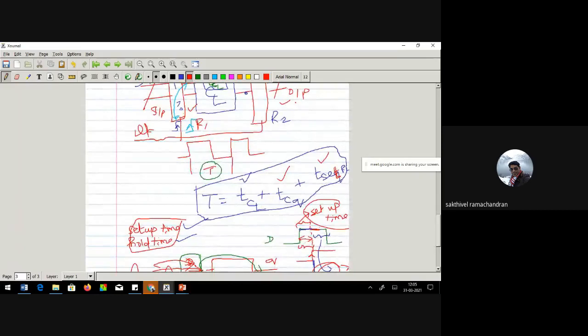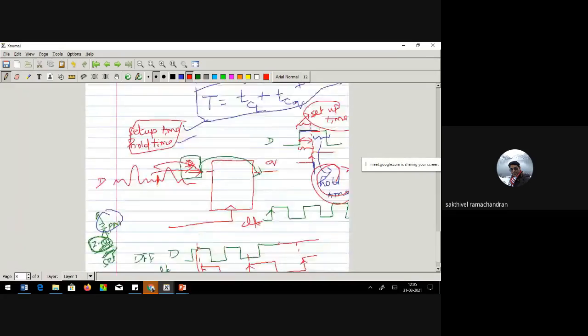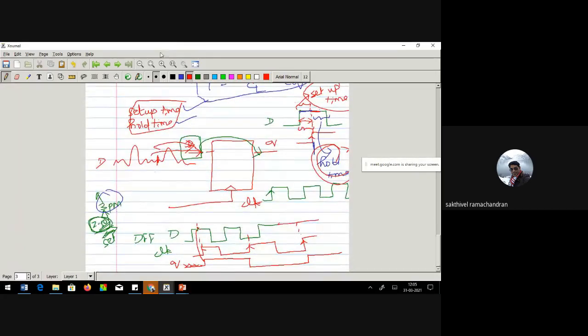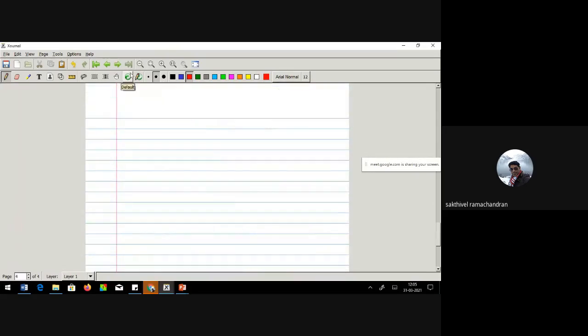So any time period T is a function of the time taken from clock to Q, plus the combo logic delay, plus the setup time of the capturing flip-flop. That's all.